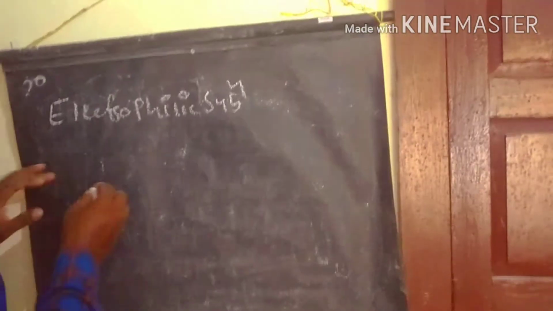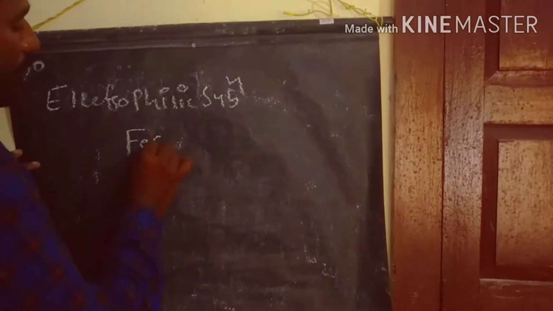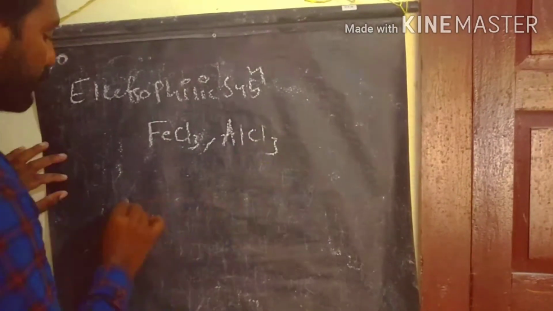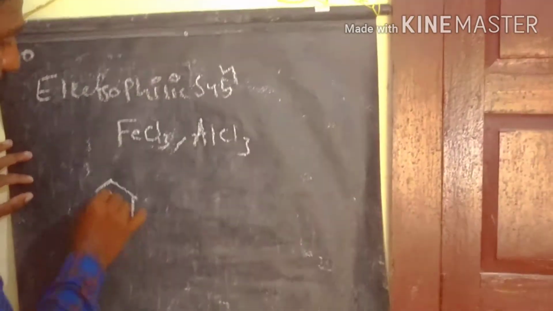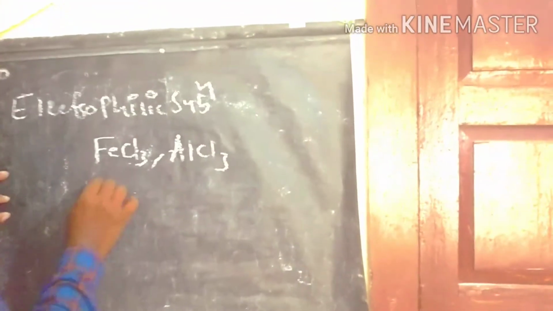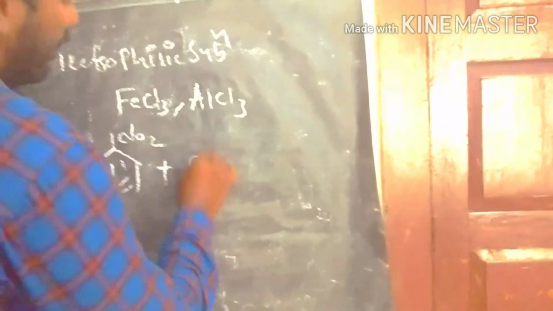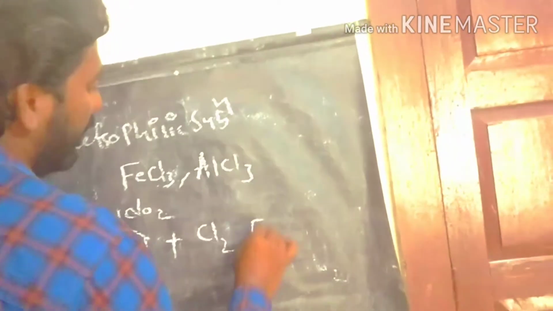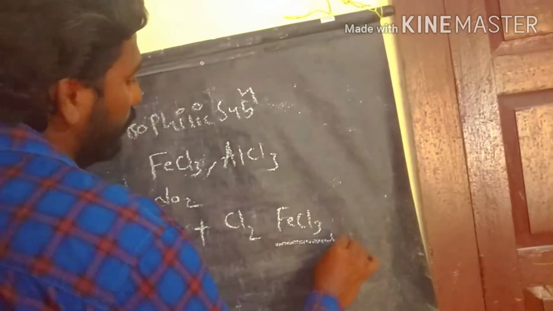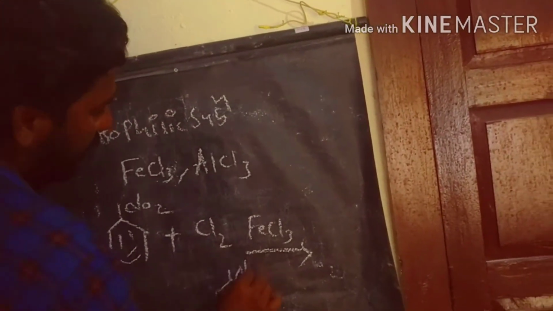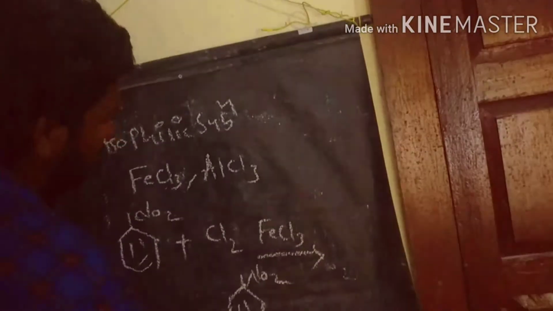The Friedel-Crafts halogenation reactions involve Lewis acids like ferric chloride and aluminum chloride, which are used as catalysts. Halogenation takes place with a ferric chloride catalyst, and the new halogen takes the meta position.